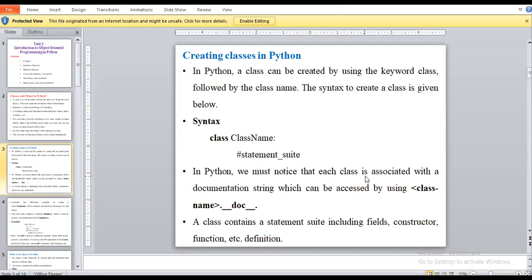Attributes are always public and can be accessed using the dot operator. Means we call it public, or we use the dot operator to access it. So, how to declare the class? You have to see the syntax here. It will be class, the class name, colon, and then the statements, where we write methods or different types of variables, all the objects.